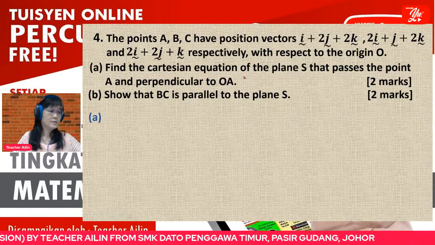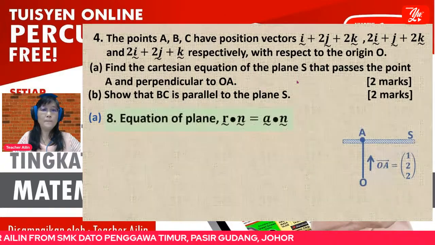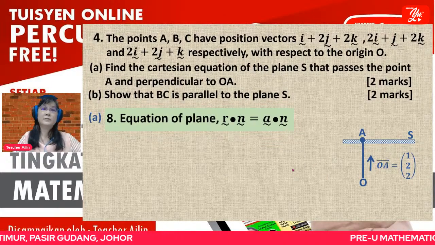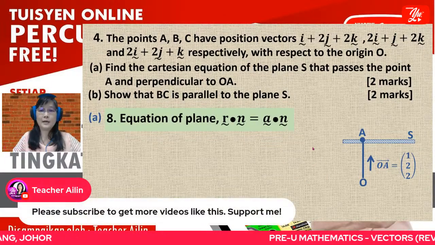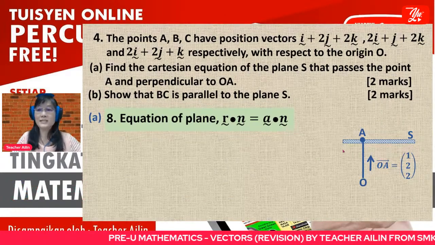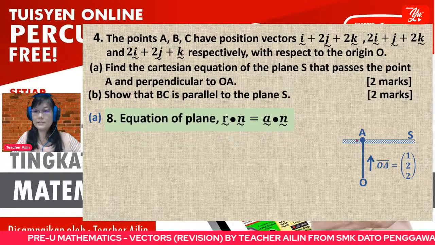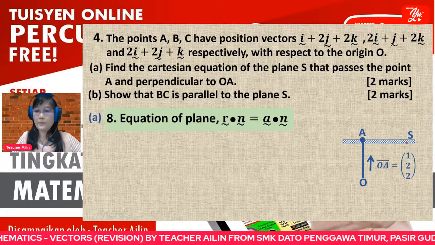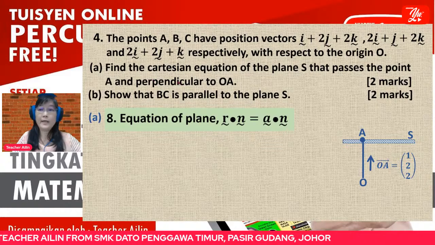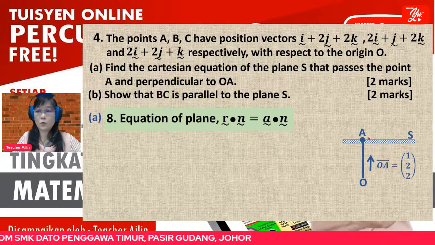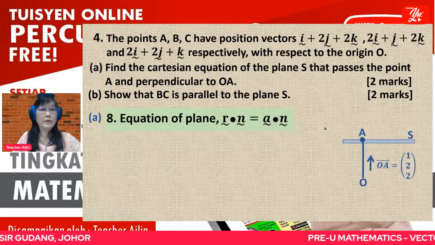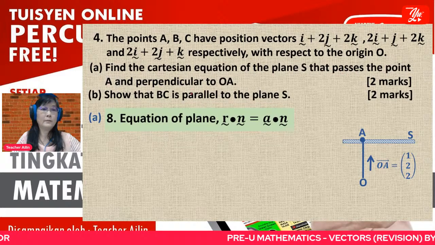Okay, so for this question, I encourage you to draw the diagram. Even though the diagram is not necessary, I encourage you to draw it so that you can see the situation clearly. So when you draw the diagram, this is the plane. You know that this plane is perpendicular to OA. O is a point on the plane. Okay, you are given that O is the point on the plane.